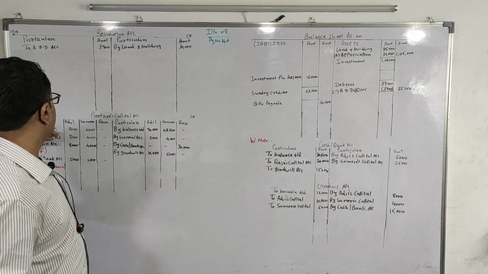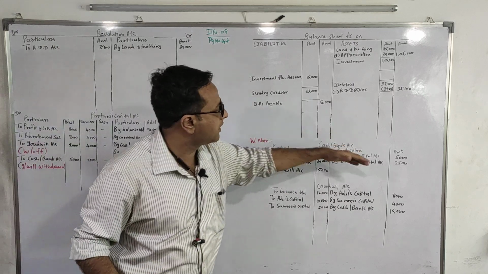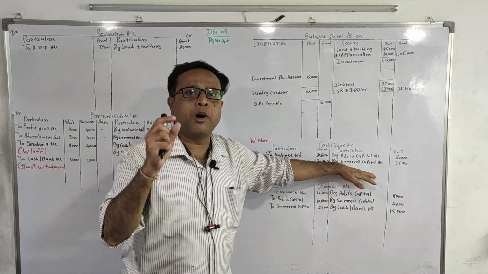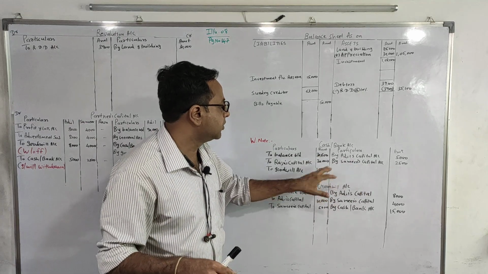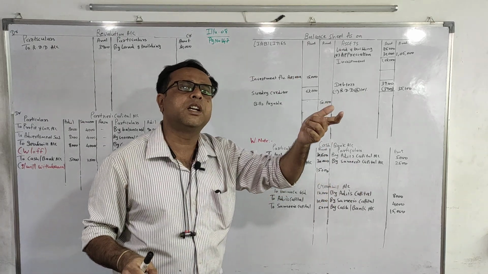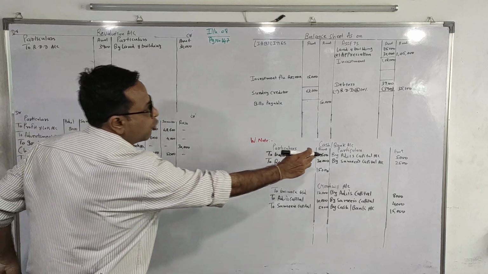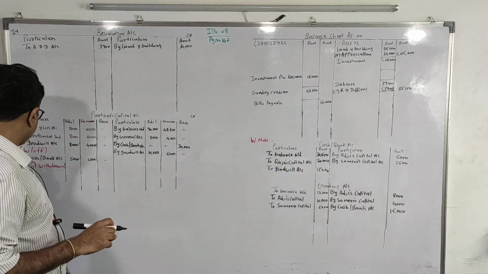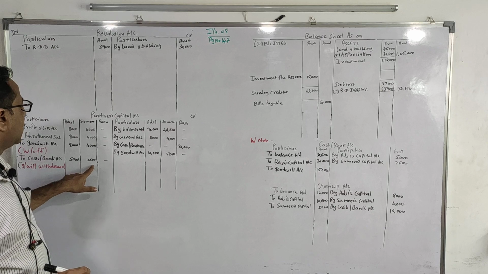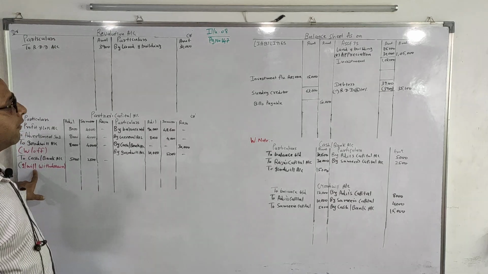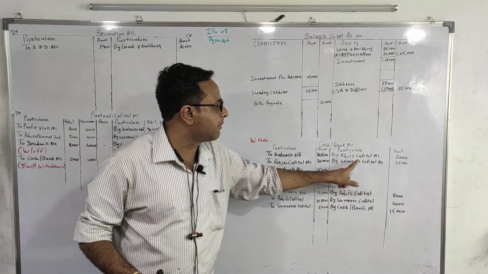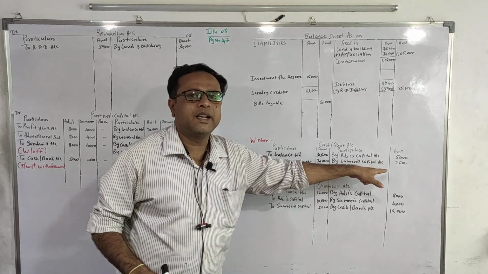Old partners' capital account debit to cash/bank, but the amount will be half. That is, 15,000 half is 7,500. Old partners' capital to cash/bank: to cash/bank account 5,000 and 2,500 goodwill withdrawn, and the second effect will be by Adil's capital, by Samir's capital.